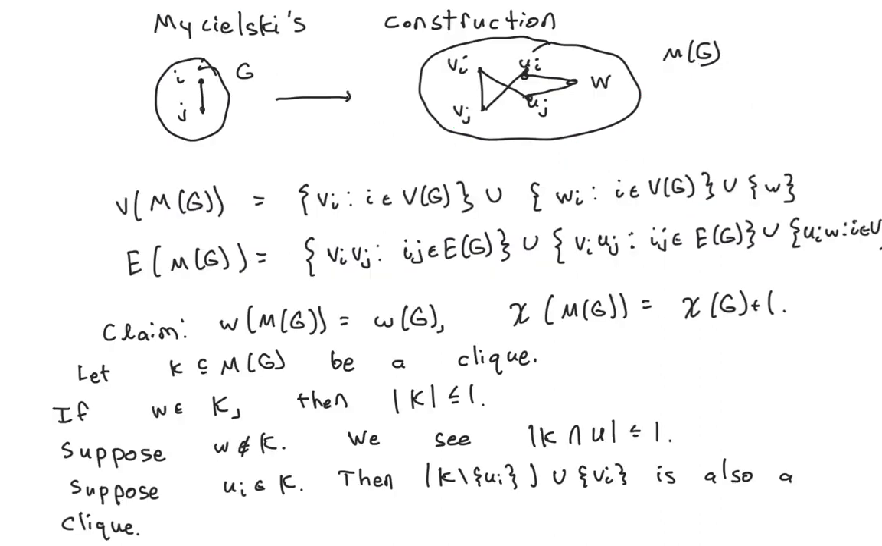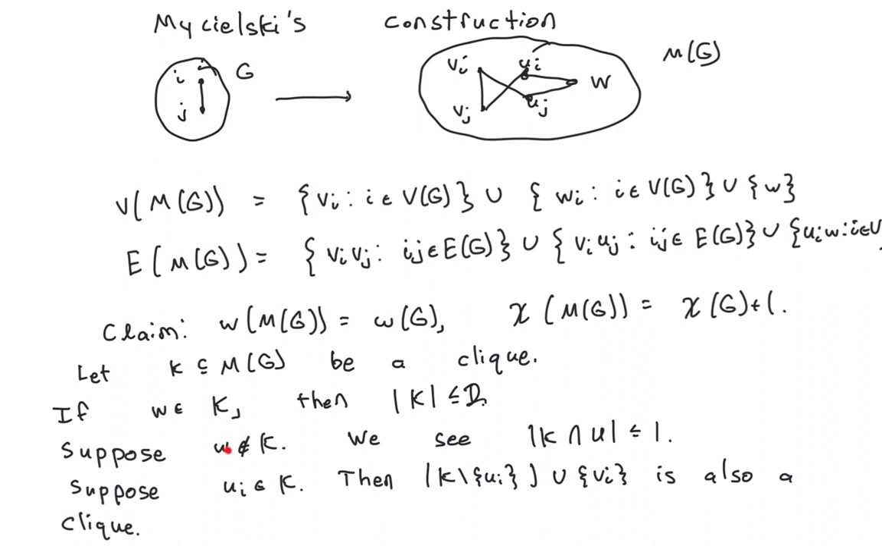So here we do the actual formal proof. Let K in the new graph be a clique. If W is in K, then the size of K is at most 2, because you can only have at most one vertex from U, and W is not adjacent to any vertex from V.